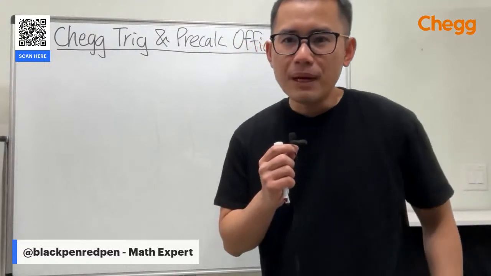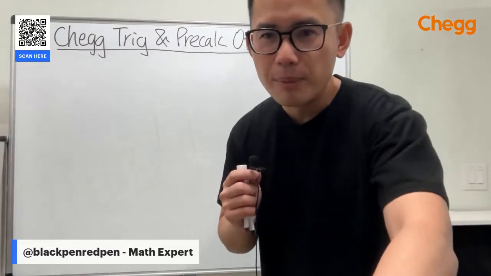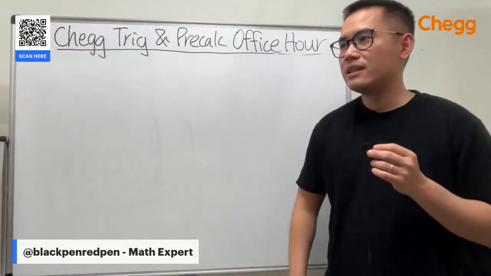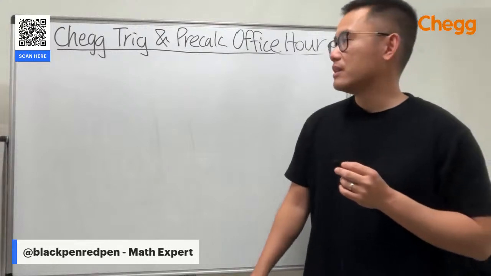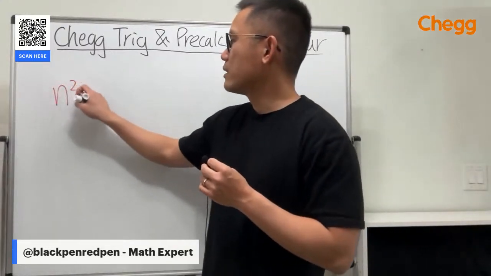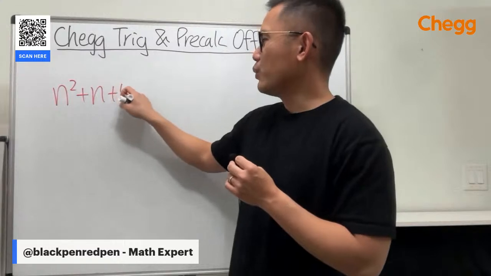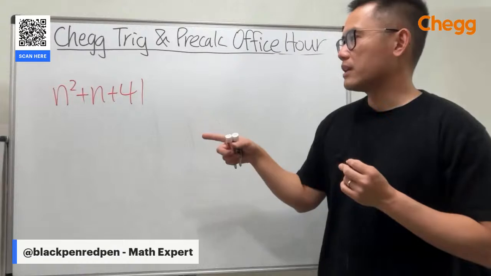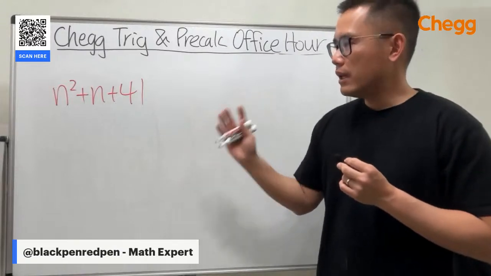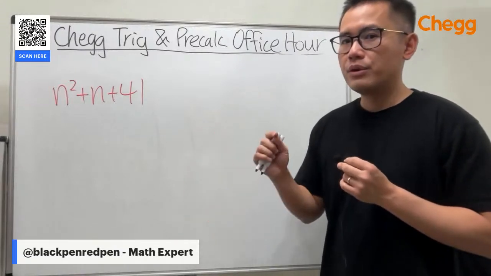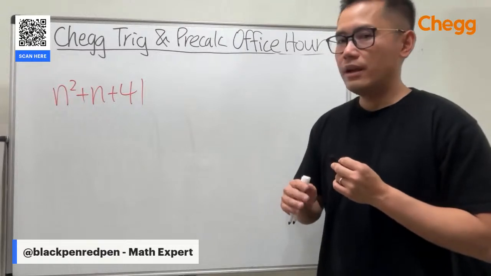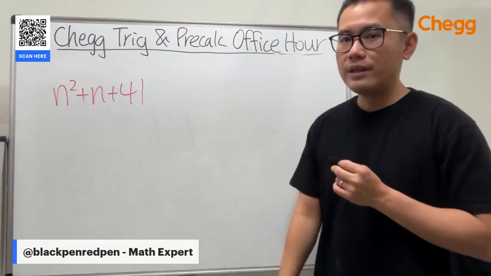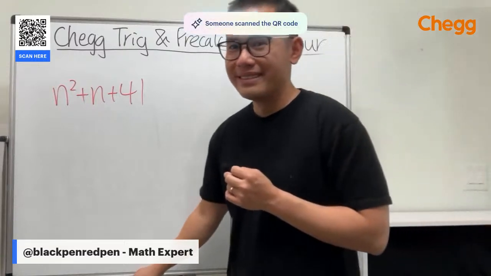Okay, is it possible to get a function of the prime numbers? You can't, but there's one that's pretty close. I'm just going to write it down. n squared plus n plus 41, which is a pretty famous quadratic because if you plug in n equal to 0, n equal to 1, all the way up to 39, you end up with prime numbers, which is pretty cool. At 40 it is not prime.